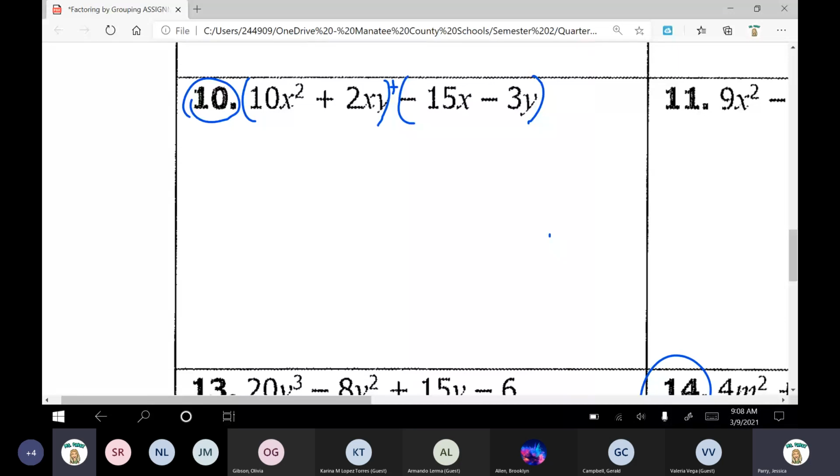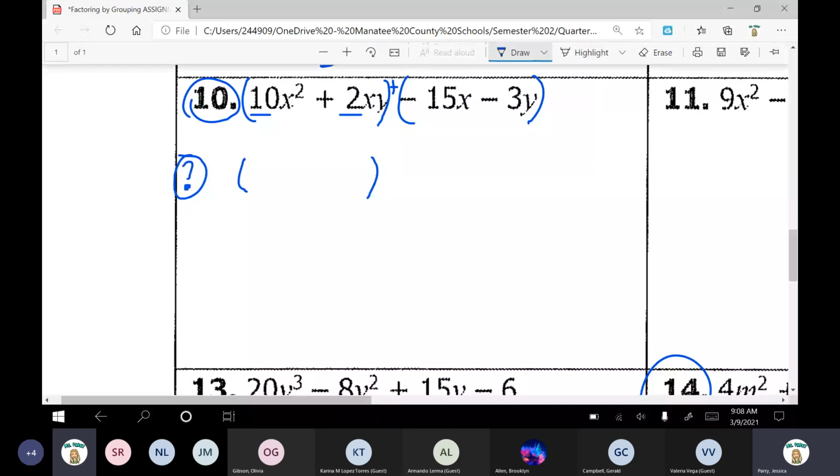We just drew in some parentheses, okay? Then step 2 is to factor from each binomial. So here's my first set of parentheses. And we're going to factor out just from this first set only. Let's look at just our number. What's my GCF, greatest common factor? What number can I factor out here from the 10 and the 2? 10 divided by what and 2 divided by what? What's the biggest number I can divide both of these by?